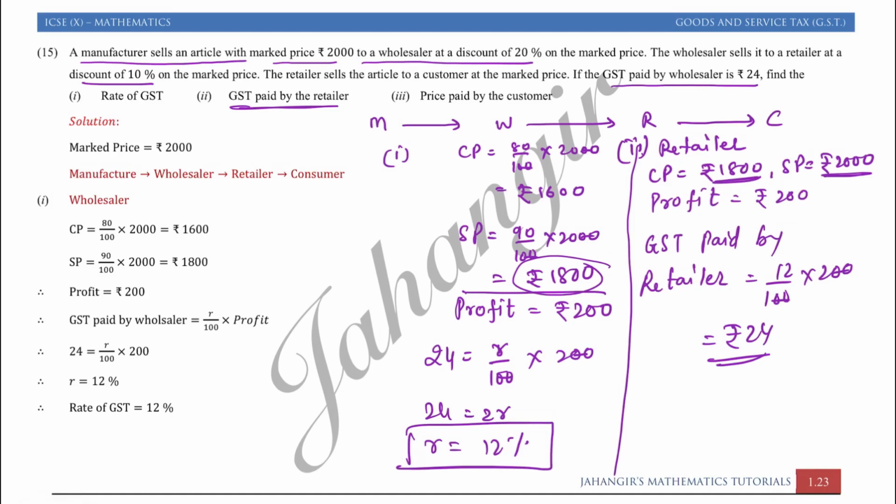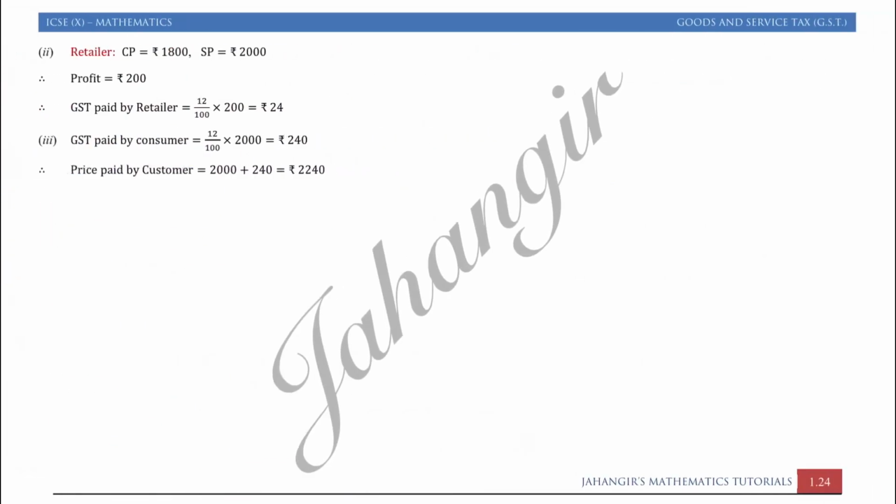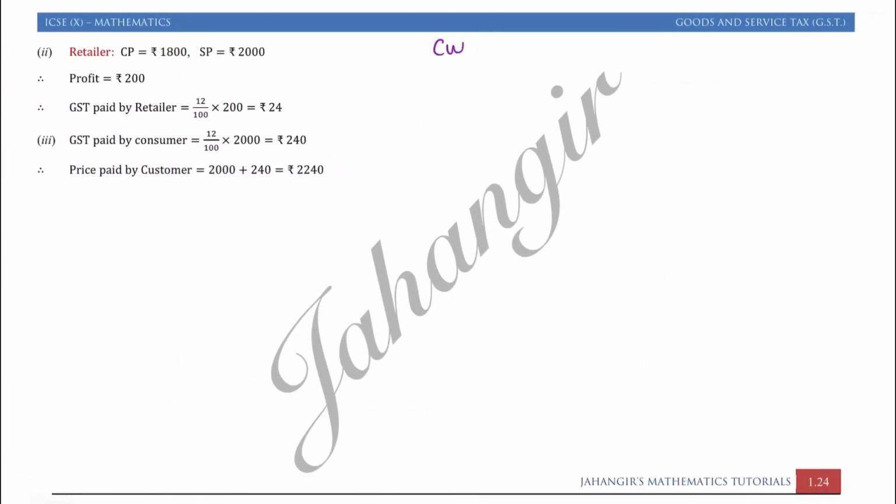Now we will do इसका third part, price paid by the customer. तो we know customer का buying price is rupees 2000. So therefore tax, that is GST, is paid by the customer first, because when the customer is buying, the customer will pay tax on the total buying price, because whatever amount the customer is paying is divided in stages and goes to the government in stages, एक first stage, second stage, third stage ऐसा होता है. First from manufacturer, then wholesaler, then retailer, then dealer and so on.